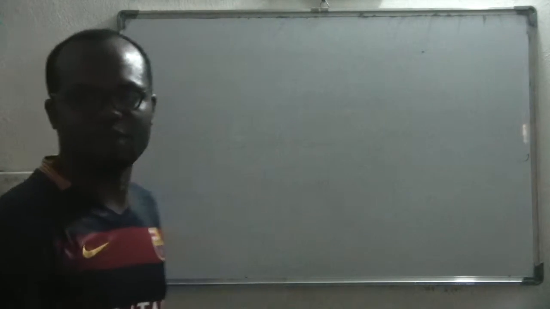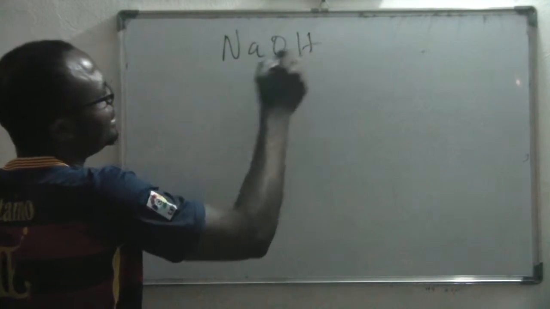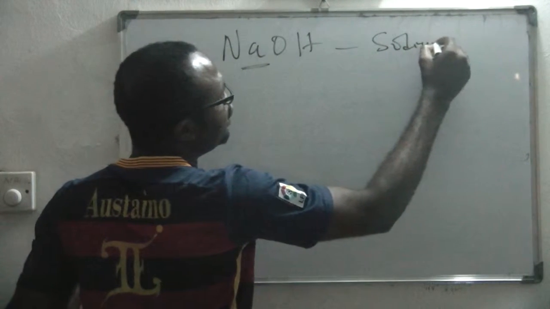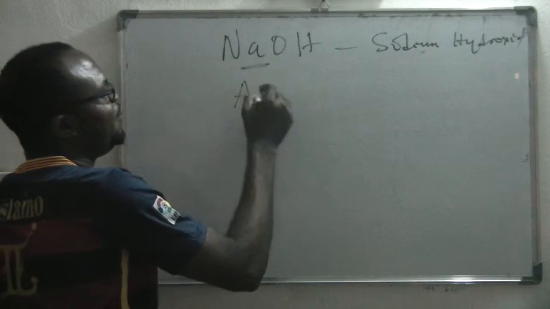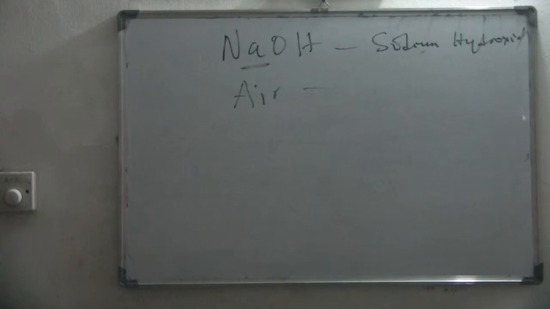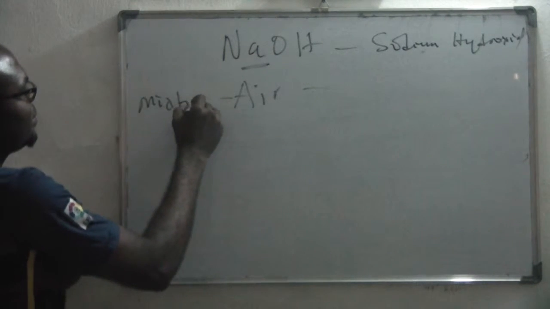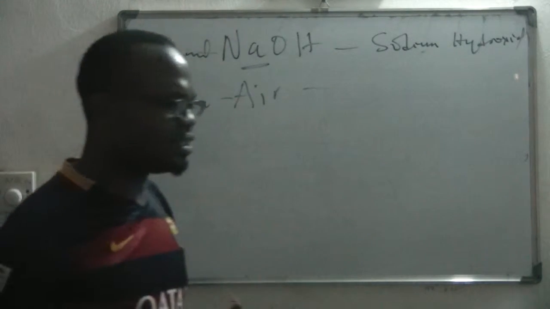A compound can be represented using a formula, a chemical formula. Is that clear? But you cannot represent a mixture with a formula. Like when you have something like this. What is this? This is the chemical formula for sodium hydroxide, isn't it? But do you have a chemical formula for air? No. Air does not have any chemical formula. So air is a mixture. Whereas this is a compound. So that is another difference.